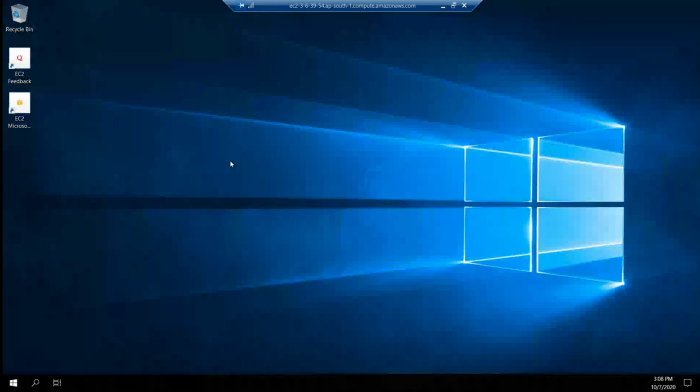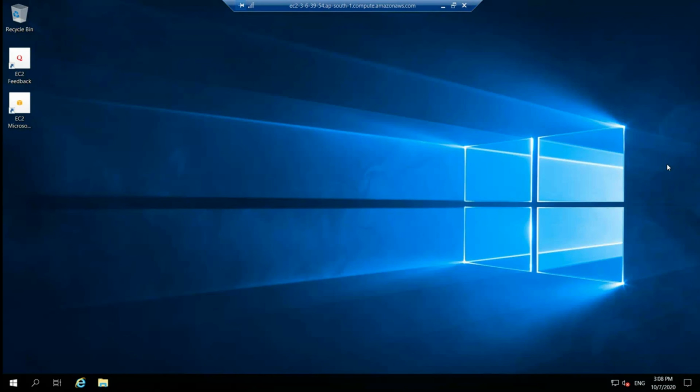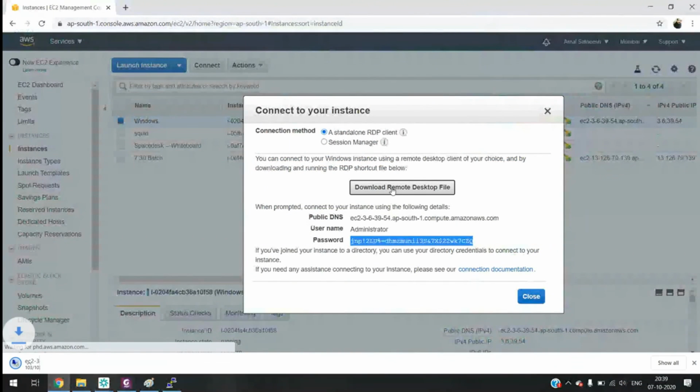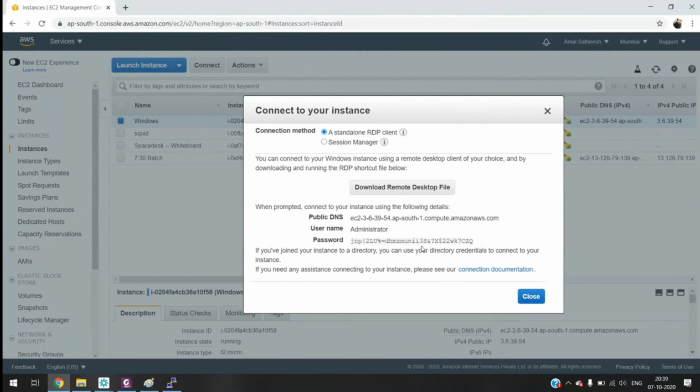So this is a Windows remote machine, okay? Now this will directly connect, I think. You don't want to give these credentials, right? I think it will have those credentials also in that file. So we don't want to provide these credentials again, right? Just click on the file, it will directly connect to the machine. Correct.